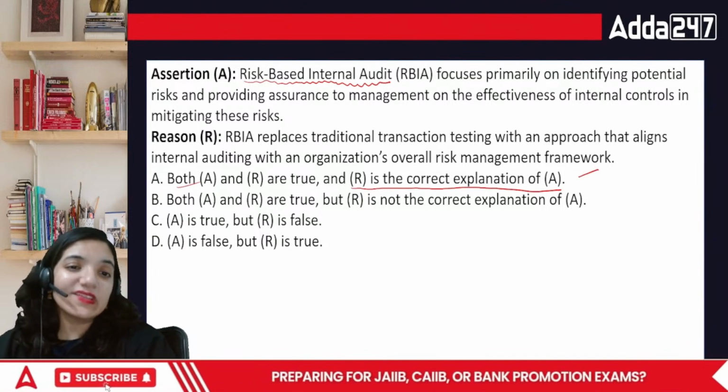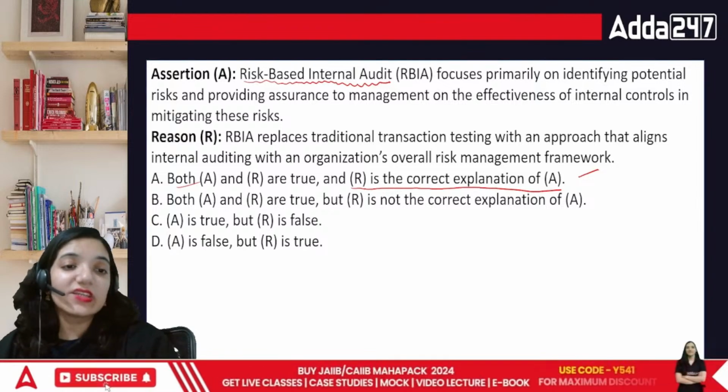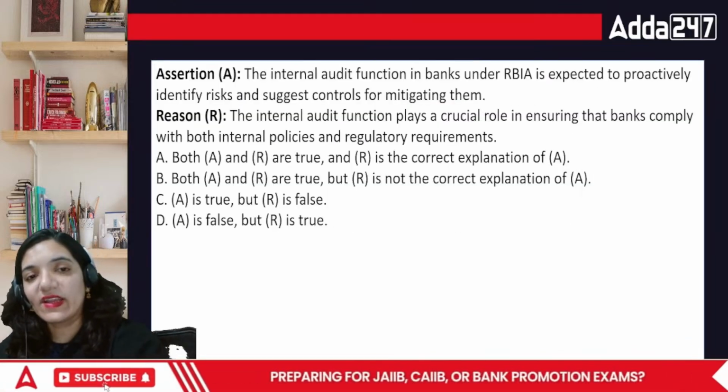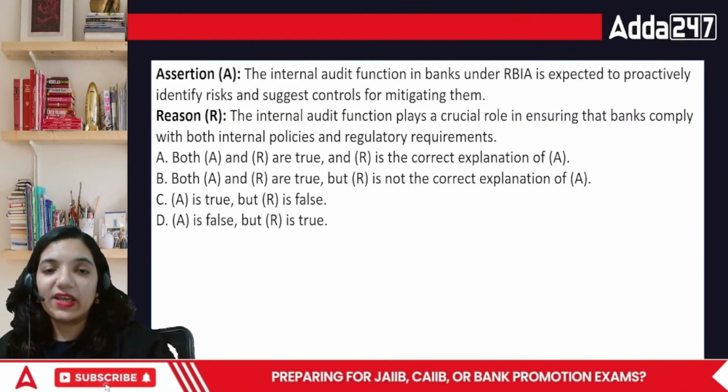What are the other options? A and R are true, R is not correct. A is true, R is false. A is false and R is true. So in this case, both are correct. Everyone, here comes the next question.